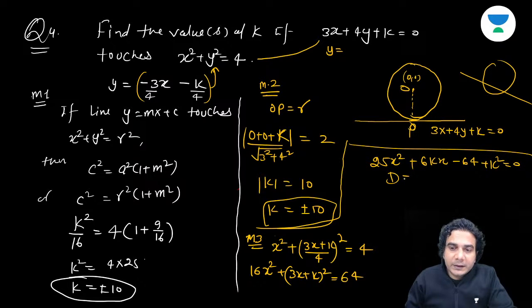You need to put the discriminant of this equal to 0 because the line is touching the curve, so it should have repeated roots, not distinct roots. When a line cuts, you'll get two different points, so two different coordinates of x and of y. But if the line touches the circle, that means you'll get repeated values of x.